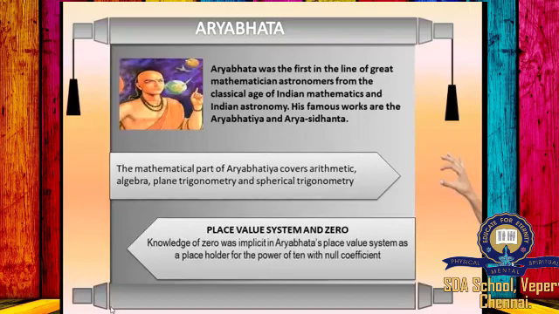The mathematical part of Aryabhatiya covers arithmetic, algebra, plane trigonometry, and spherical trigonometry, place value system, and zero. Knowledge of zero was implicit in Aryabhatta's place value system as a placeholder for the power of 10 with null coefficient.